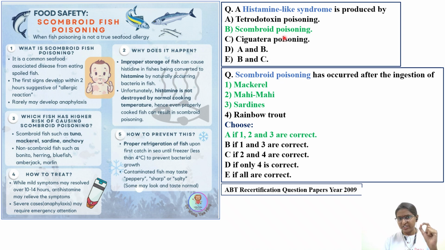Option A, Tetrodotoxin. Option B, scromboid poisoning. Option C, Ciguatera poisoning. Option D is A and B. Option E is B and C. The right answer will be scromboid poisoning. One of the other names for it is histamine-like poisoning. Tetrodotoxin is caused by the puffer fish, and Ciguatera poisoning is caused by the Ciguatera family of fishes.